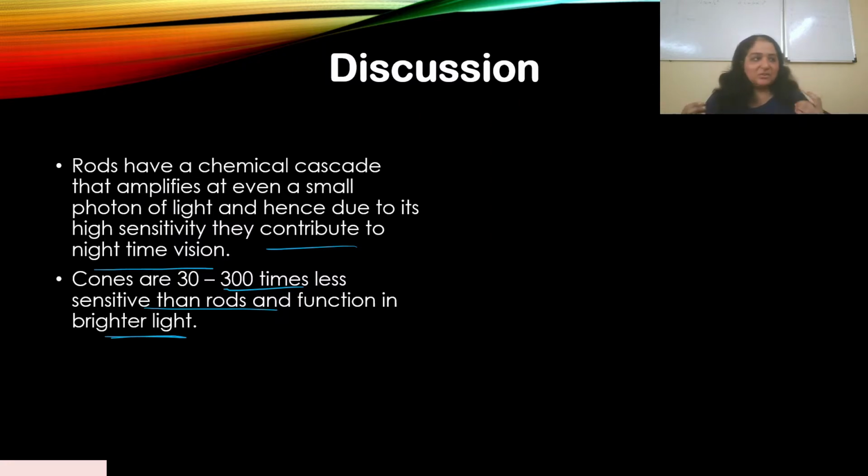Just imagine if you didn't have cones in your eye, you only had rods, your whole world would look black and white. Even a small amount of light would help you determine between the lighted portion and the dark portion of that picture or that room that you are looking at. So that is why rods help in nighttime vision and cones help in daylight vision.